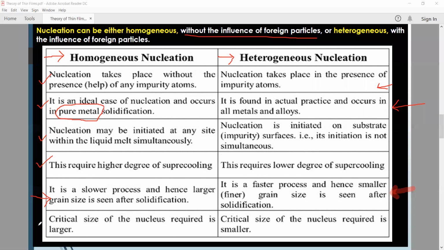And if we look at the last point, the critical size of nucleus required is larger in homogeneous nucleation. But as compared to homogeneous nucleation, heterogeneous nucleation requires a smaller critical size of nucleus. Okay, so this is all about the difference between the nucleation processes, that is, homogeneous nucleation and heterogeneous nucleation.